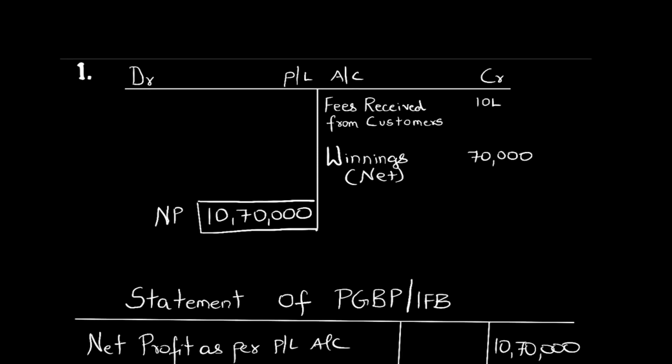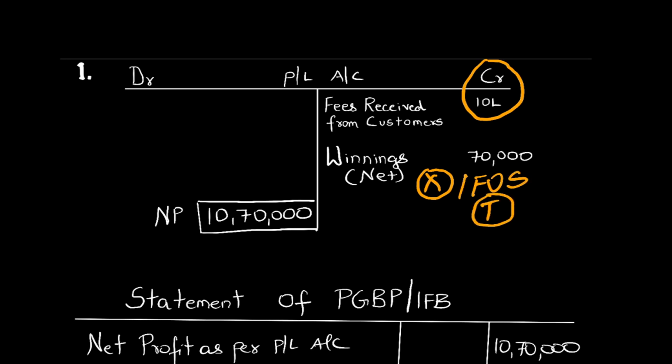While solving your PGBP sums, or even your total income sums which have PGBP income, on the P&L account credit side many a time they give you incomes of other heads, like salary, house property, capital gain or other sources. I have taken an example of income from other sources, that is winnings, net income 70,000. This income belongs to income from other sources, so it is not allowed in PGBP, and it is taxable under income from other sources, correct?